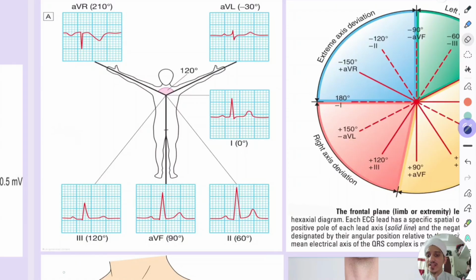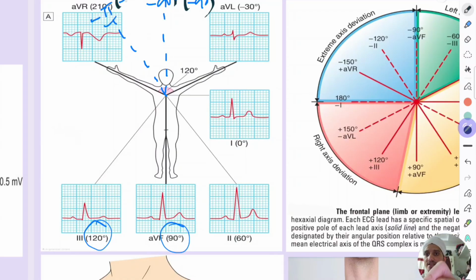Lead 3 is at 120 degree. Also remember this, AVF at 90 degree. Now one thing, if you draw a line here straight, this will become minus AVF and minus 90 degree. And if you draw a line just opposite to the second lead, this will become minus 2 and minus 120 degree.